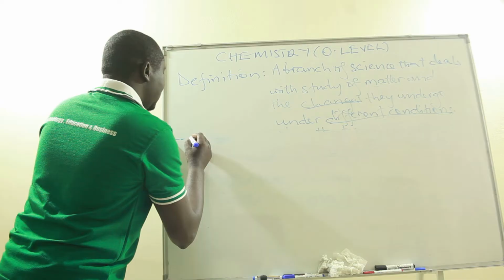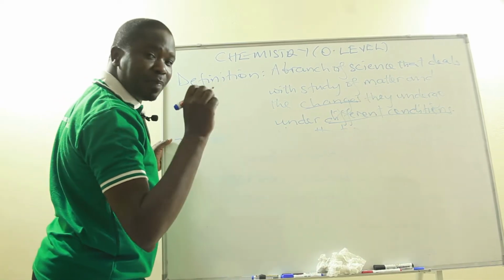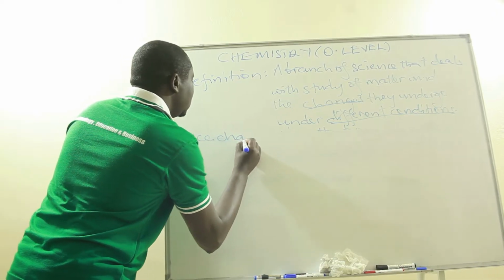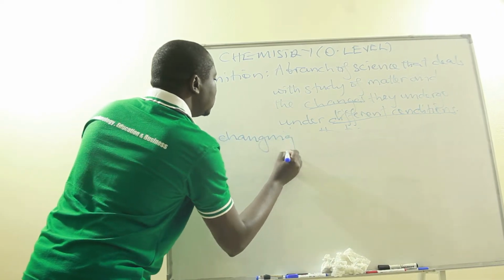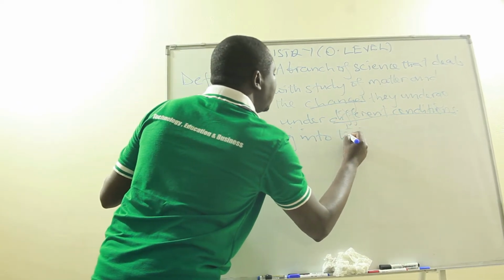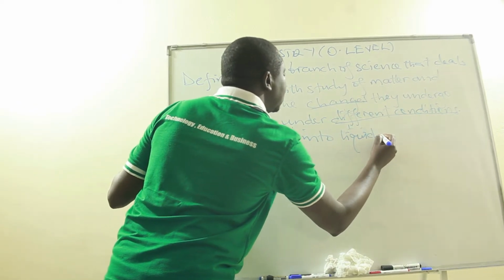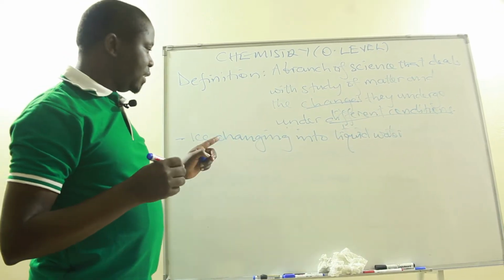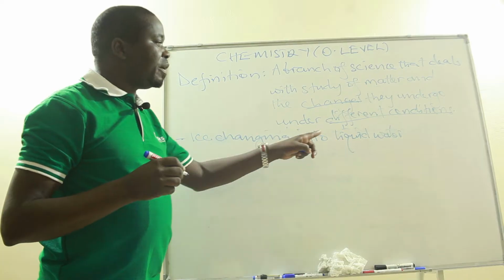One of the simple changes that we experience in our everyday life is ice changing into liquid water. Ice, we always know it, can change into liquid water.